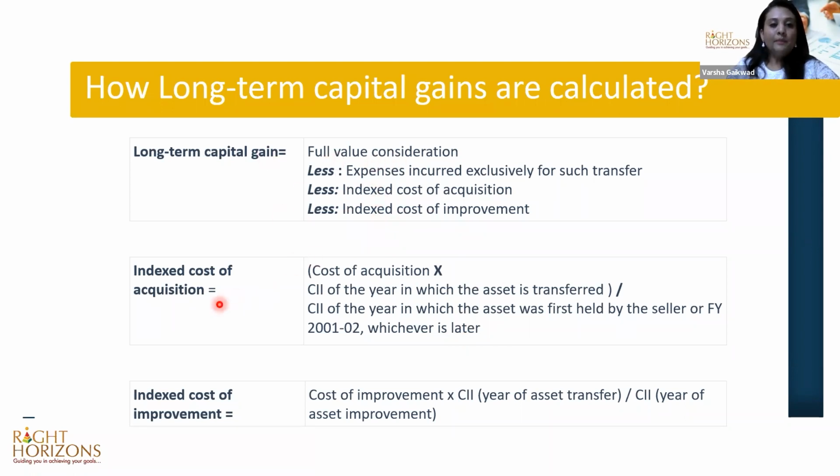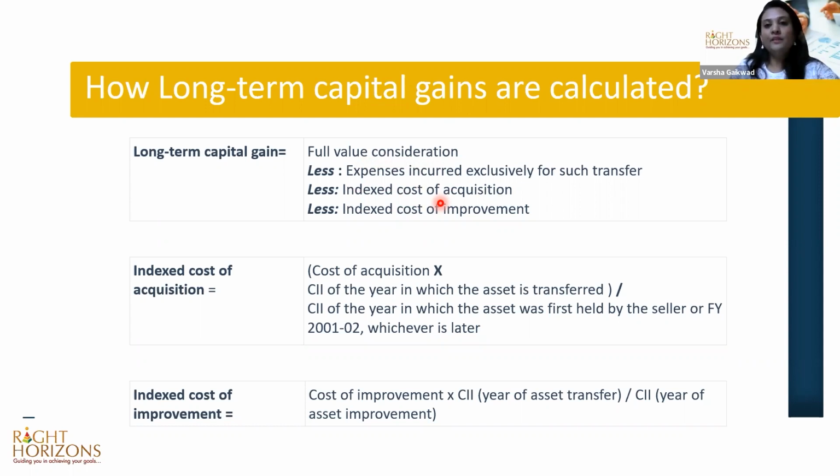Now, I was talking about inflation adjustment in the case of debt mutual funds. There, you get an indexed cost of acquisition. It is the same in the case of property also. After deducting the expenses related to the transfer or selling of the property, the cost of the property is adjusted for inflation. For example, you would have bought the property in the year 2005, let's say, and in 2023 you are selling the property.